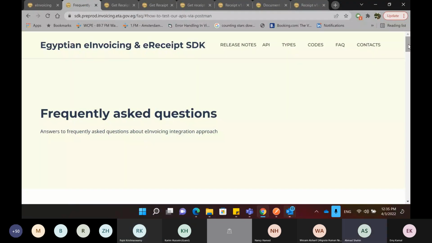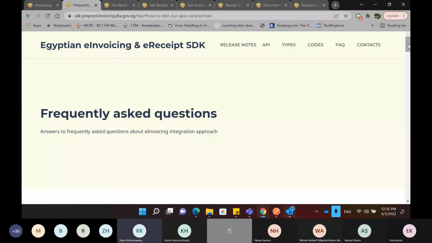So if I understood your question correctly, Rajni, now we support scenarios where you don't have a physical device or a physical point of sale. You can use, for example, something virtual. You can use your mobile and register your mobile to be your point of sale. So this is one of the scenarios that we support. Did I understand your question correctly?